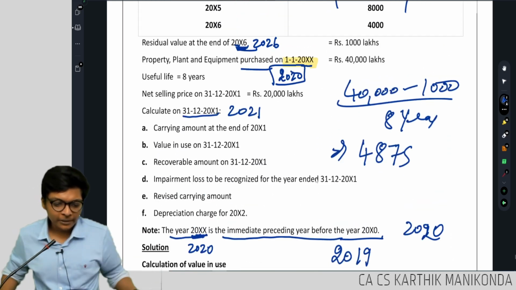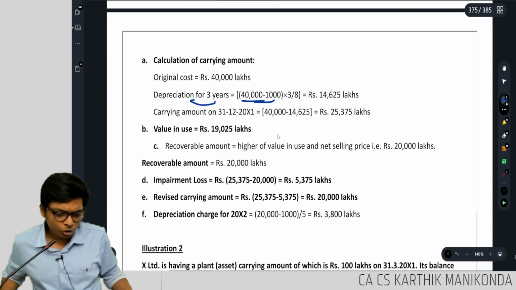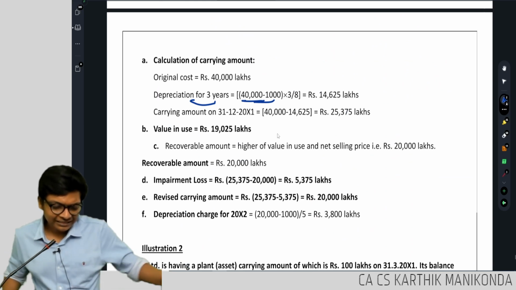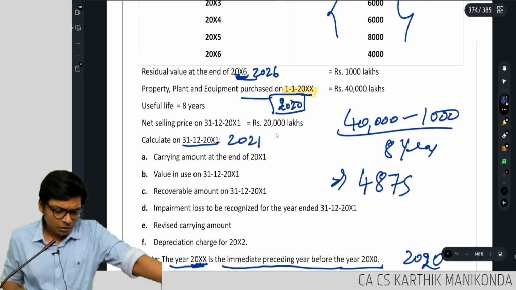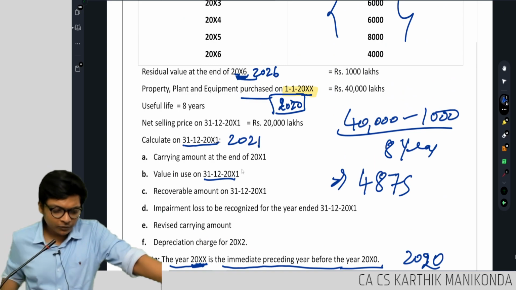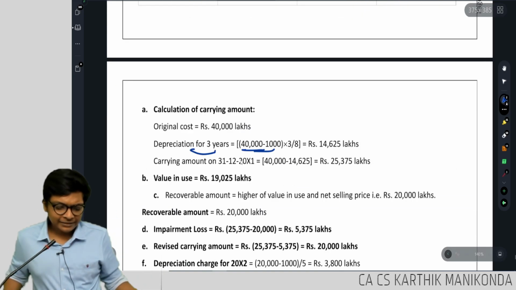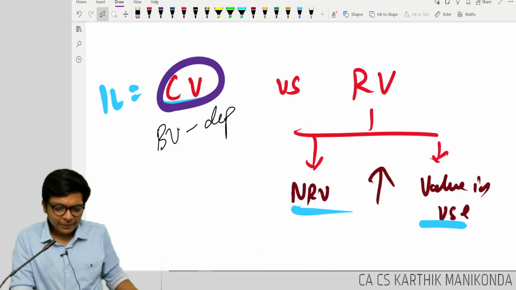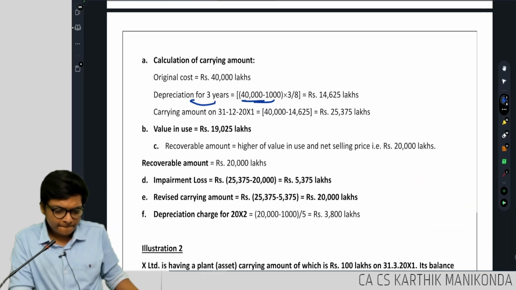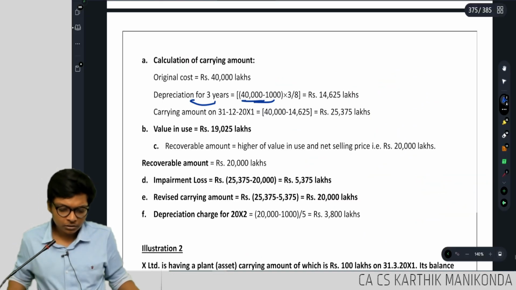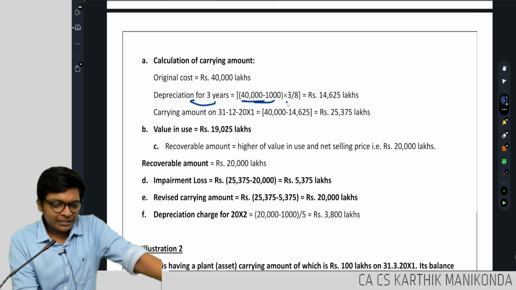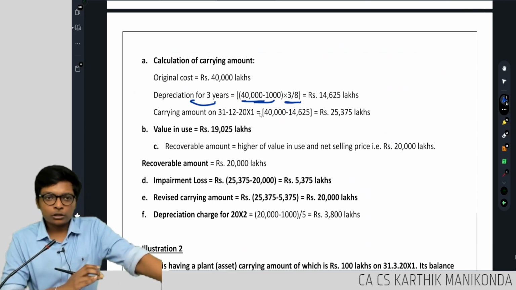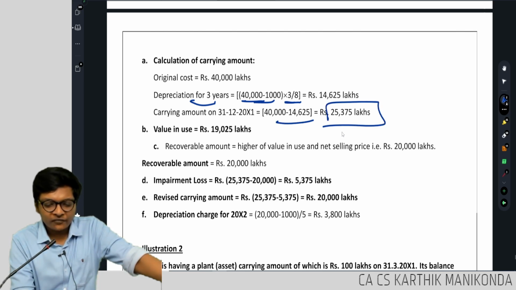So I have to compute depreciation for 2 years, but they have done it for 3 years. Value in use on 31st December 2021, 2 years only, no? It should be 2. So what is the depreciation per year? Per year is 4,000. We computed 4,875 is correct, but they have done it for 3 years. Basically, understanding the concept, guys, they reduced for 3 years and found 25,375.